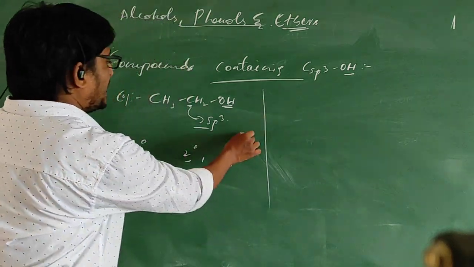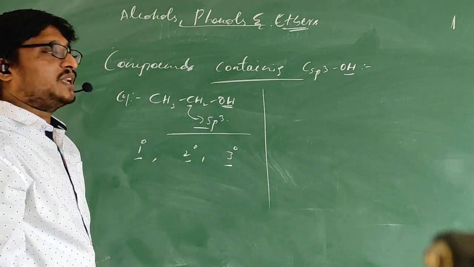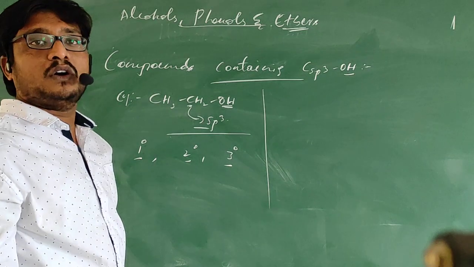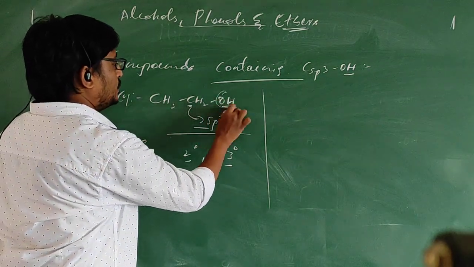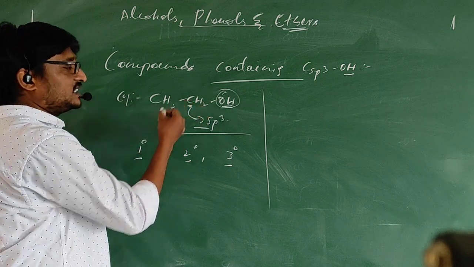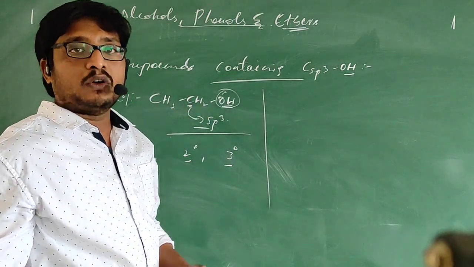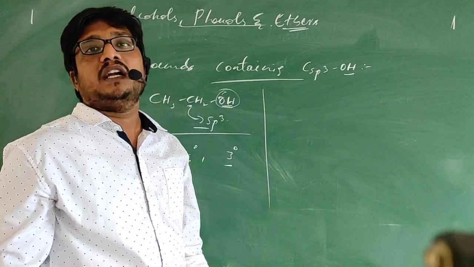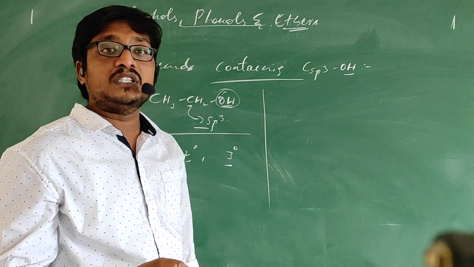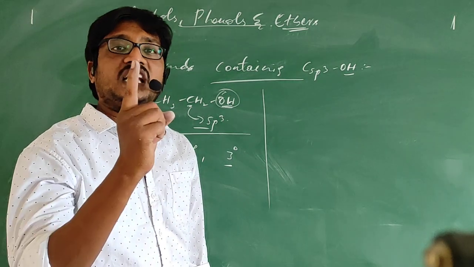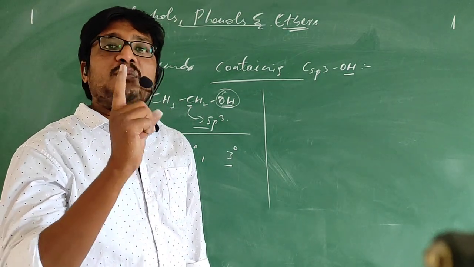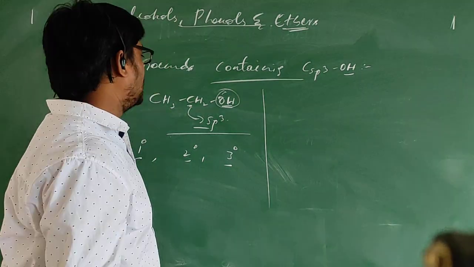The example which I have given is a primary alcohol. What is a primary alcohol? If the OH group is attached to a carbon and that carbon is attached to a single carbon, we call that a primary alcohol. Primary alcohol means the OH-attached carbon should be attached to a single carbon. We call that a primary alcohol. Simple thing. Next step.